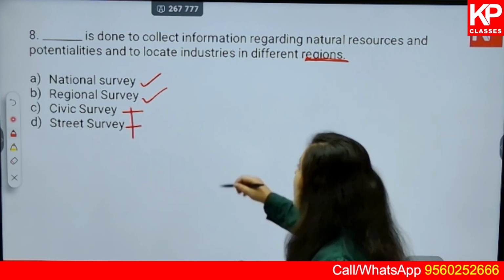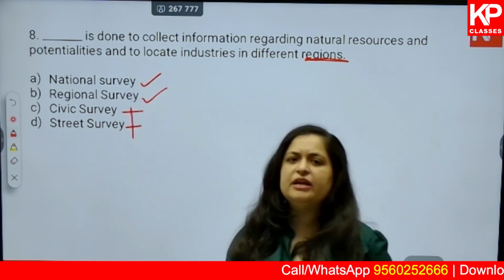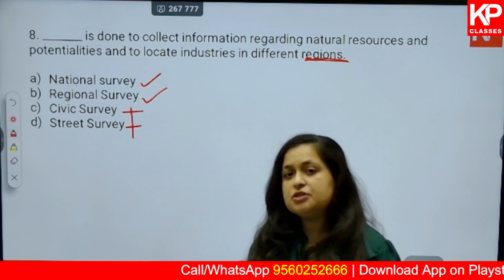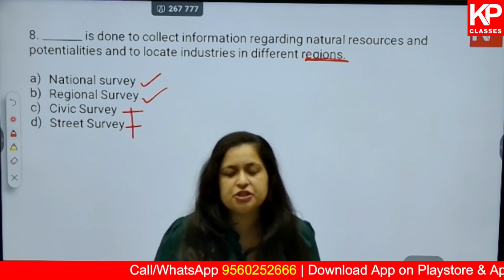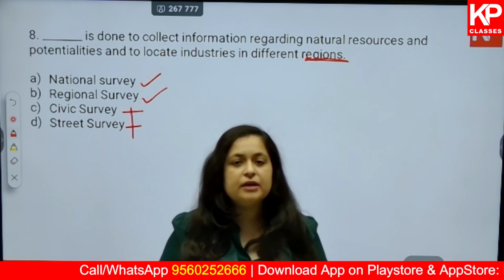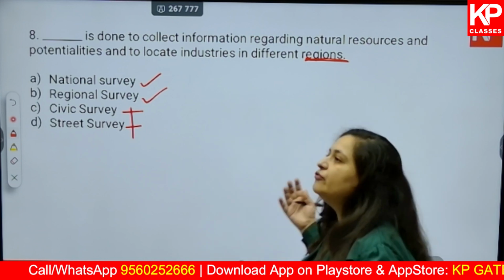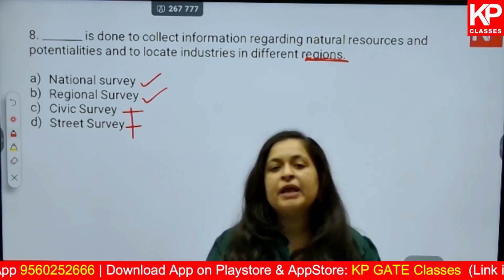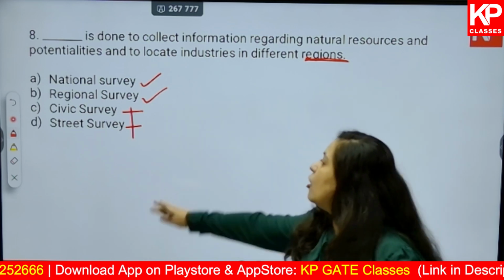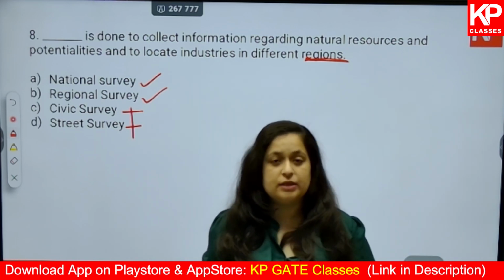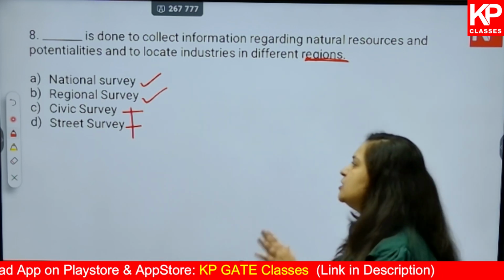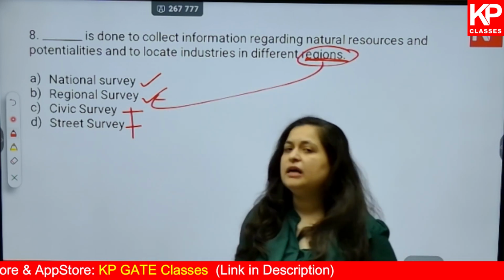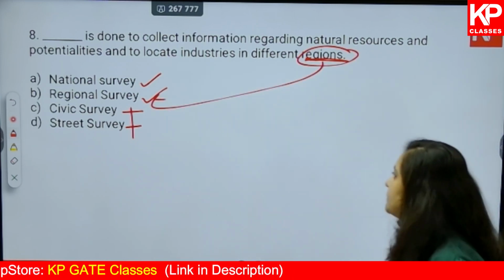So yes, it is a part of national survey, and definitely whenever we are planning for any region, we need to know its potential, we need to know its growth potential, we need to know the resources available in that particular region. So any of the two can be thought of as being the correct answer. However, in your official answer key, option A has been given as the correct one, that is the national survey. Okay, so there was a confusion. Since we are talking about regions, we could have gone ahead with the regional survey also. Okay, next.